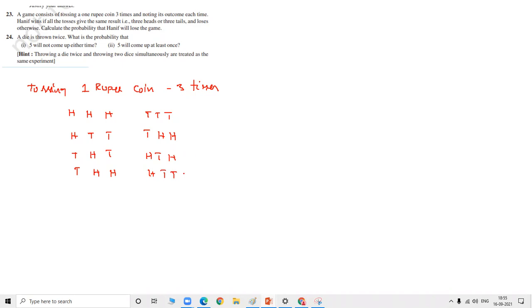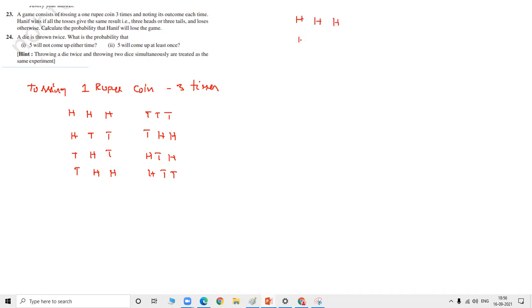Out of all these, any other possibilities? Is it clear? This is only the possibilities. Out of this, any other combinations you can create? There are a total of 8 possibilities that can come. All heads, all tails. First coin is head and the remaining options. See, you can think like this. You can write the sample space: all heads.